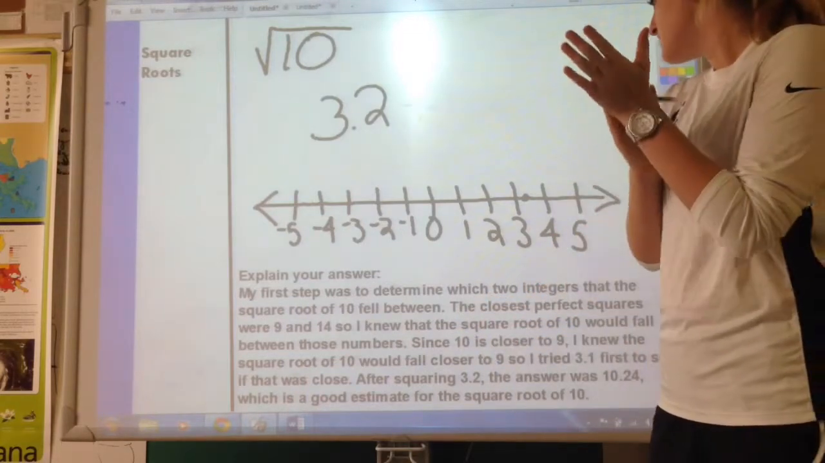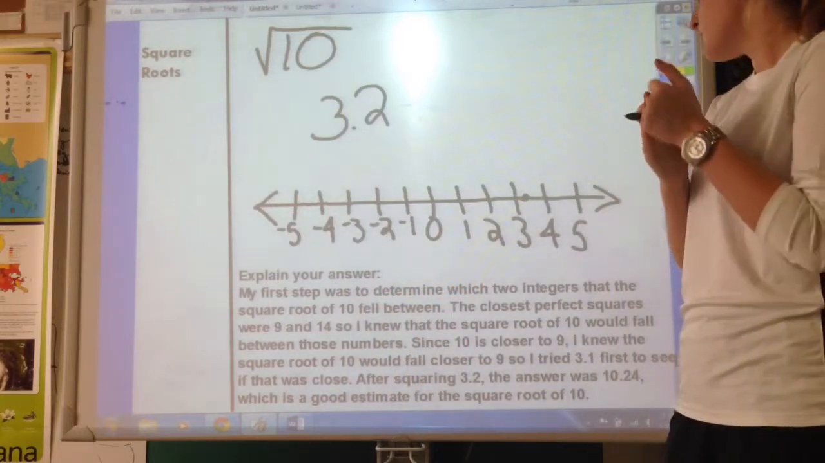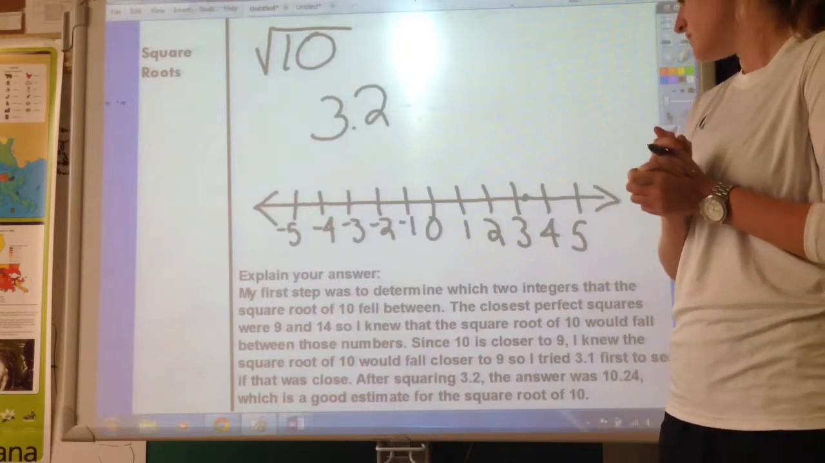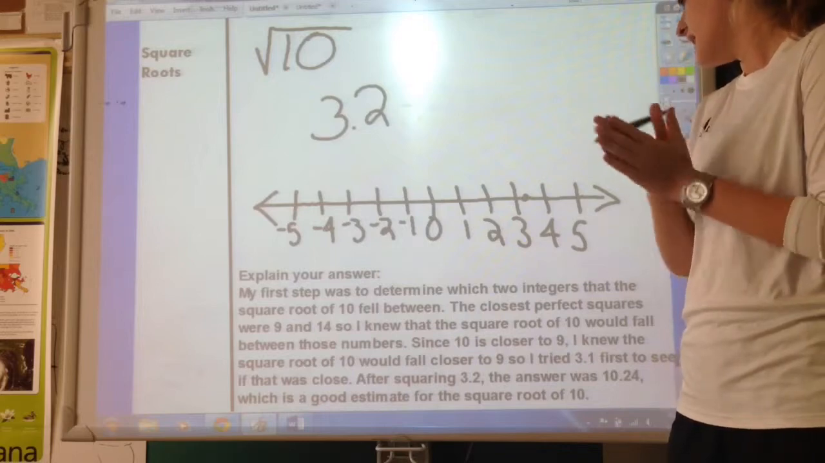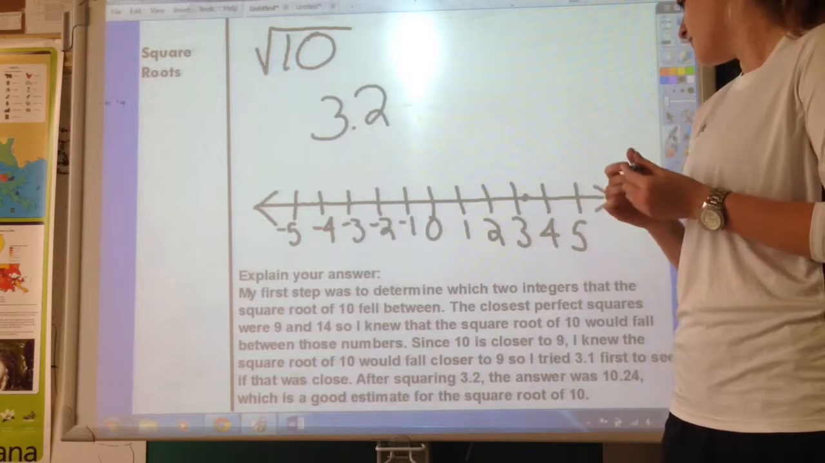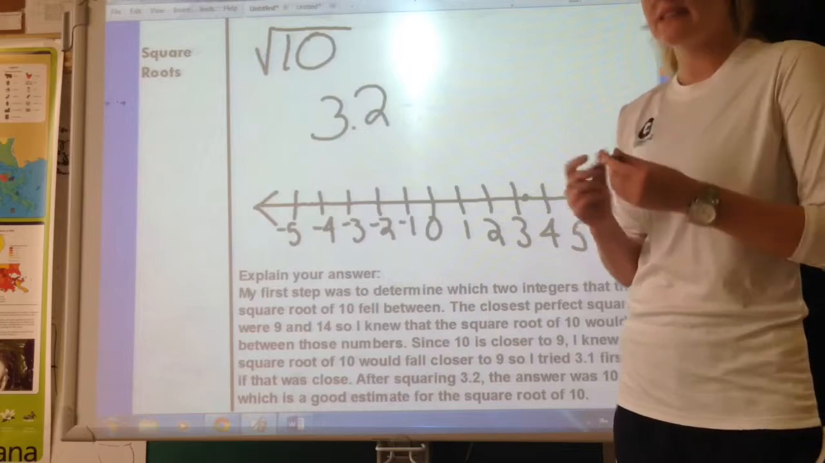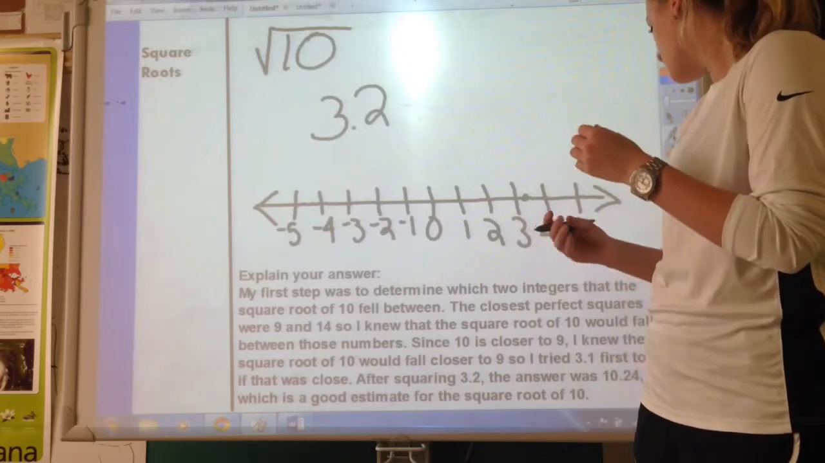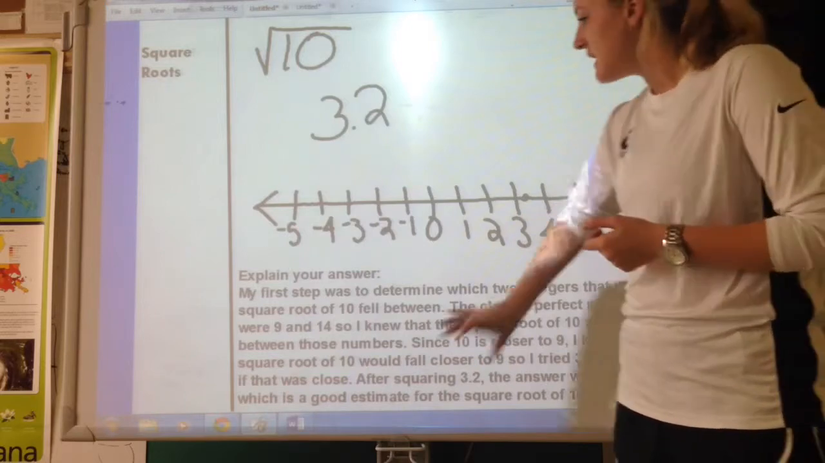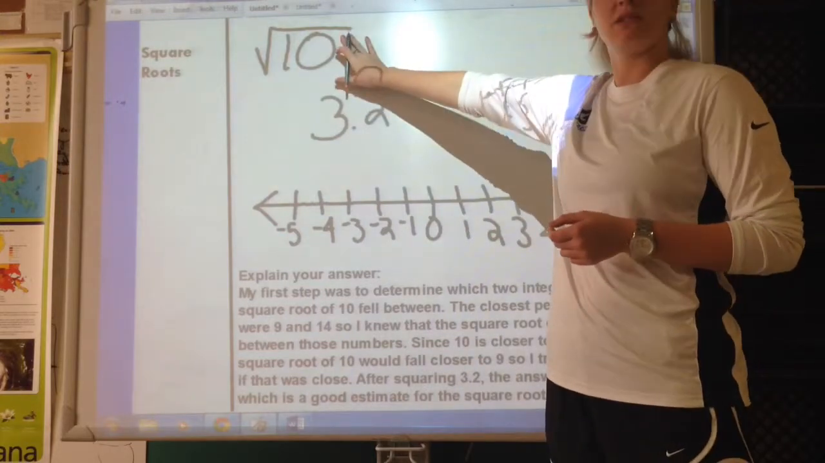My first step was to determine which two integers that the square root of 10 fell between. The closest perfect squares were 9 and 14, so I knew that the square root of 10 would fall between those numbers. Since 10 is closer to 9, I knew that the square root of 10 would fall closer to 9. So I tried 3.1 first to see if that was close. And then after squaring 3.2, I realized that that was actually closer and that the answer was 10 and 24 hundredths, which was a good estimate for the square root of 10. That is a pretty good answer. It takes me through all of the necessary steps for estimating the square root of 10.